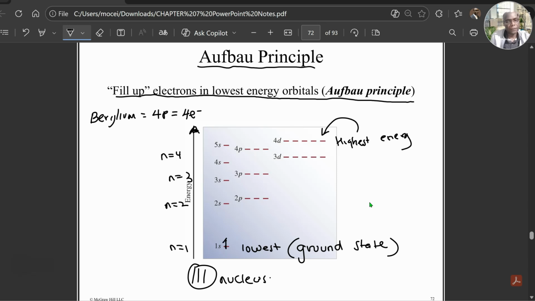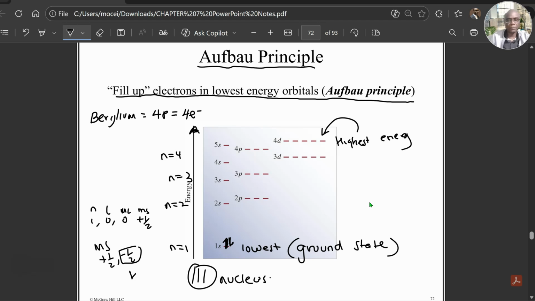So I'll start by filling up the bottom, and the ms value plus a half, minus a half must be followed, because no 2 electrons must have the complete set of quantum numbers. Remember we said that the 1s has n equals 1, l is 0, and then ml is 0. Surely something has to be different. That would be the ms. So one will have plus a half, the other one will have negative a half, just because it's facing down. So that is the Pauli exclusion principle.